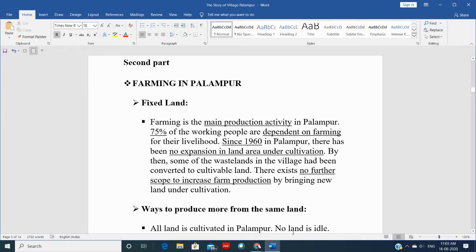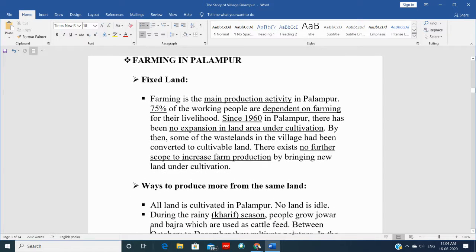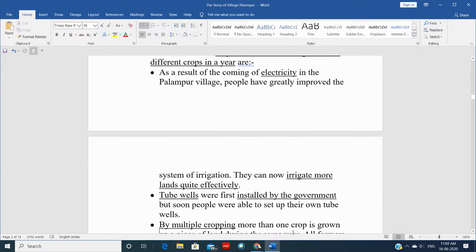Hi students. So we are discussing class 9th economics chapter, the story of Palampur village. In our last video we talked about farming activity. In that we discussed 4 points, that is fixed land. Because of fixed land, what are the ways to produce more from the same land, right?